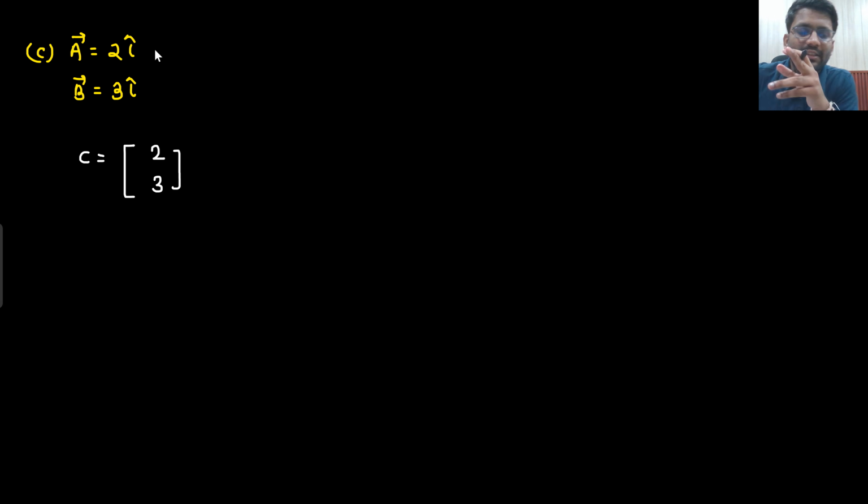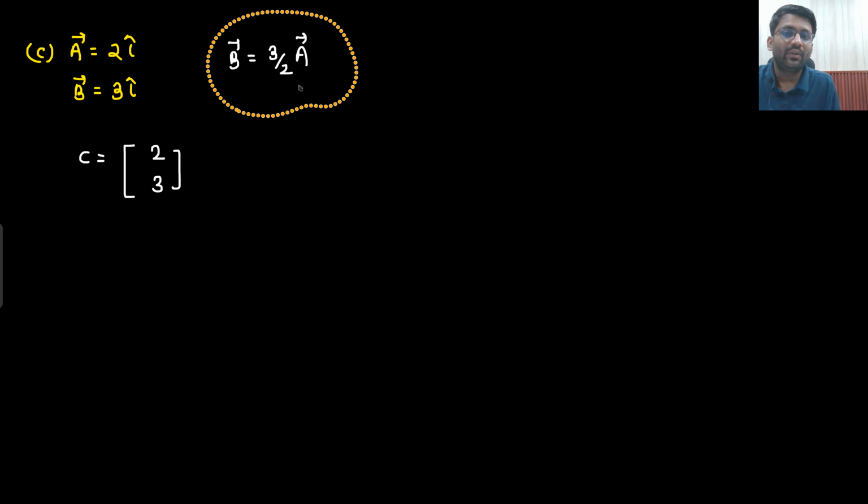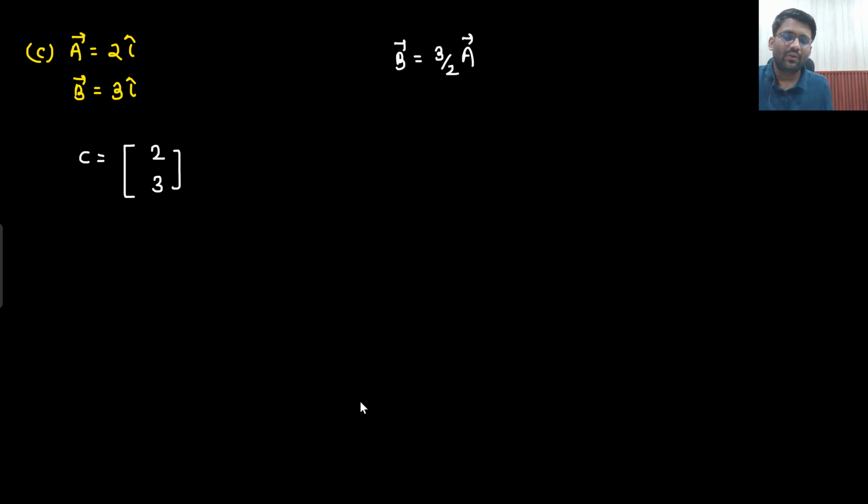So, is it a one dimensional vector or two dimensional vector? It is a one dimensional vector only, no? And if you look closely, vector B is simply 3 by 2 times vector A. So it is not a two dimensional vector, and only one independent vector is there, because vector B is depending on vector A.